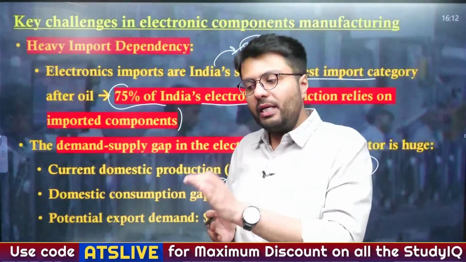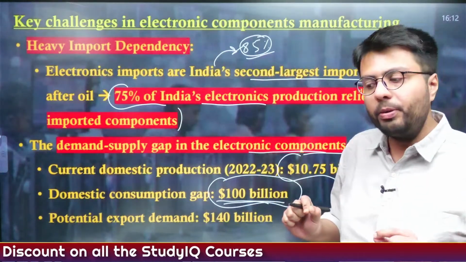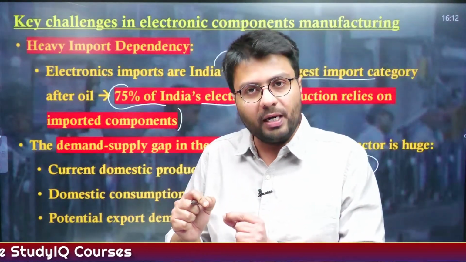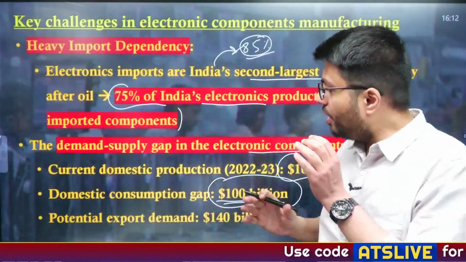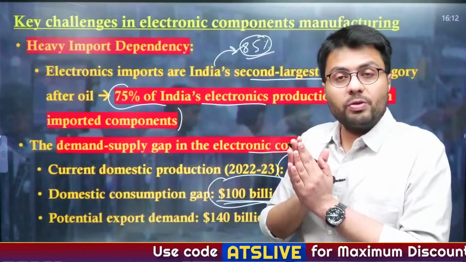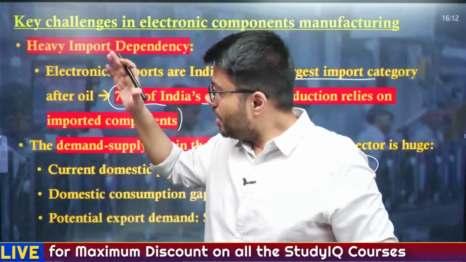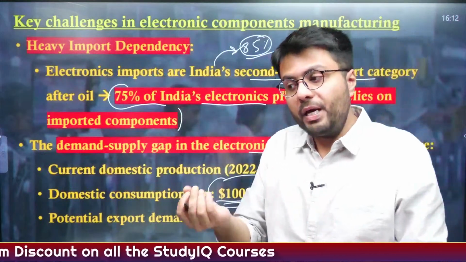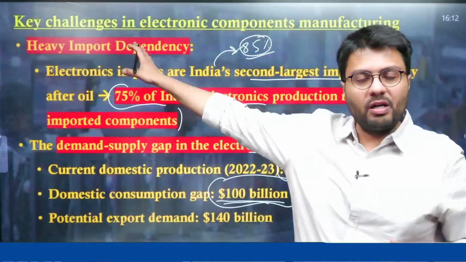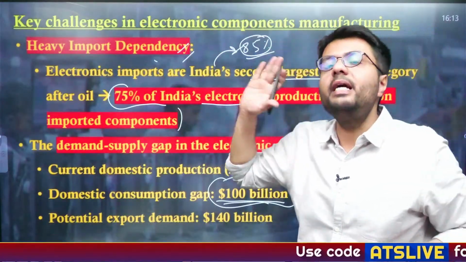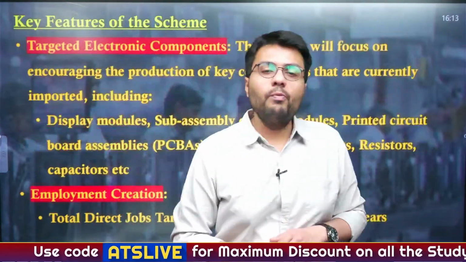Also, this electronic sector has a very huge export demand. Not just can you utilize these components while manufacturing electronic devices in India, but you also can send it to other countries where similar assemblies are happening. So therefore, the potential of this industry is quite huge, not just meeting domestic demand, but also catering to international demand. So therefore, the government became quite sure that once it makes certain investment in the electronic components industry, it will pay huge dividends when it comes to the Indian economy, right? So this is why this scheme was introduced.